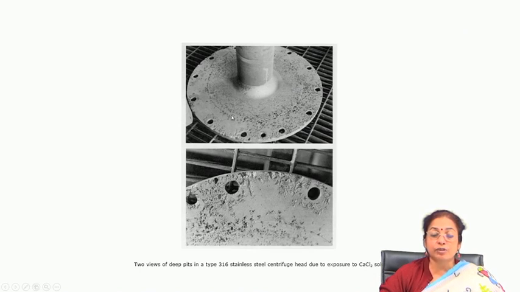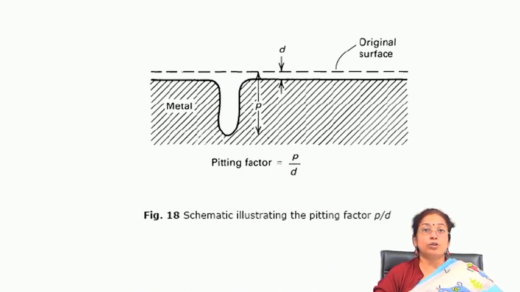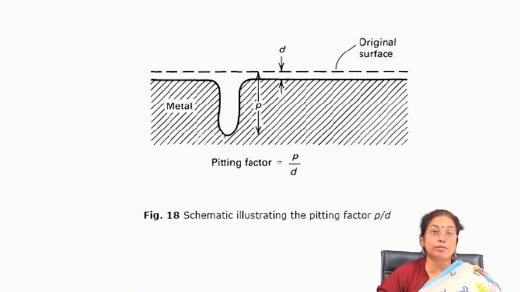It depends on how there is local damage of the passive film which forms on the surface for protecting the layer. It is also evaluated by the pitting factor. The pitting factor is the ratio of the total pit depth to the overall corrosion. Whenever there is pitting attack, naturally there is also normal general corrosion attack, because whenever you expose metal to the environment, there will be general corrosion as well as pitting corrosion.